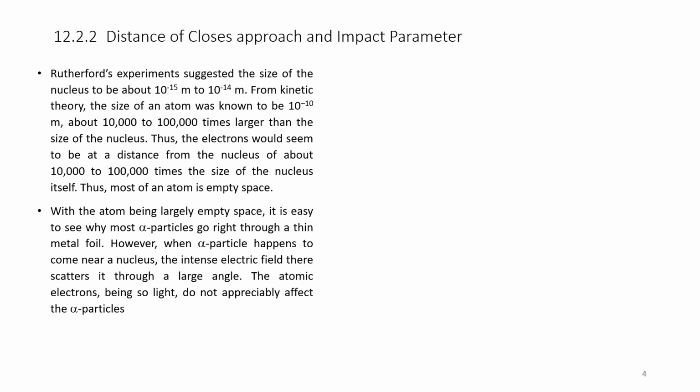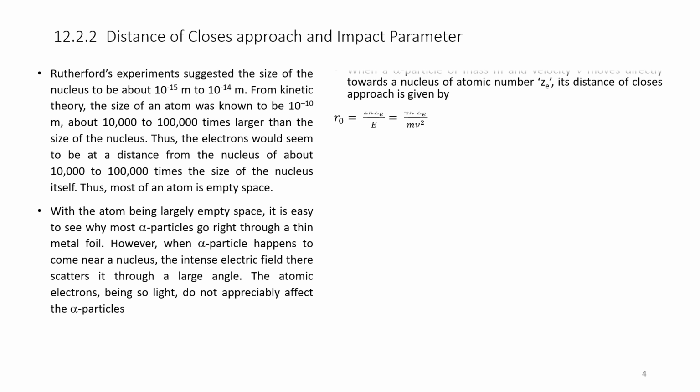However, when alpha particles happen to come near the nucleus, the intense electric field there scatters them through a large angle. The atomic electrons, being so light, do not appreciably affect the alpha particles. So, the atomic electrons, that is, gold electrons, do not affect the alpha particles.